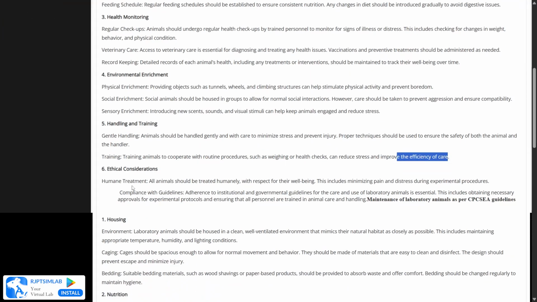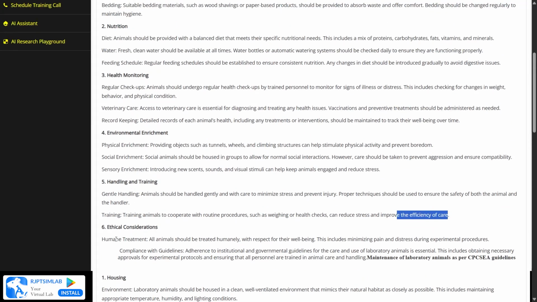And at the last, we have to see the ethical consideration, which is the humane treatment. All animals should be treated humanely with respect for their well-being, and this includes minimizing pain and distress during the experimental procedures. And then we have the compliance with guidelines.